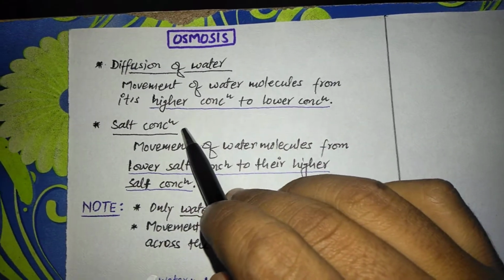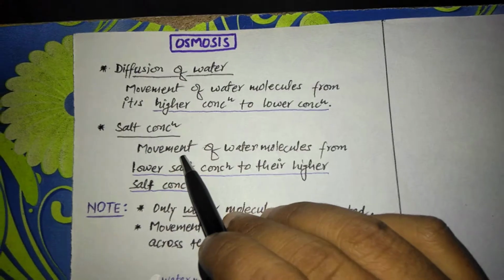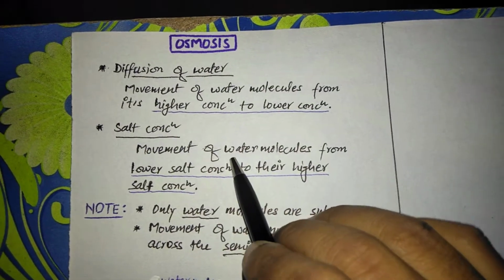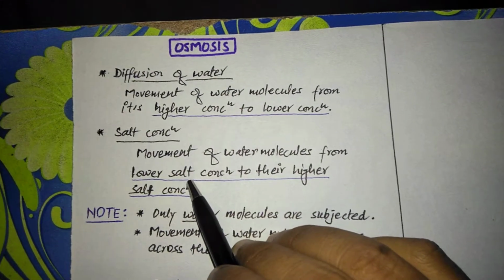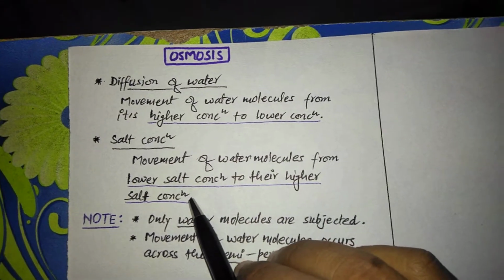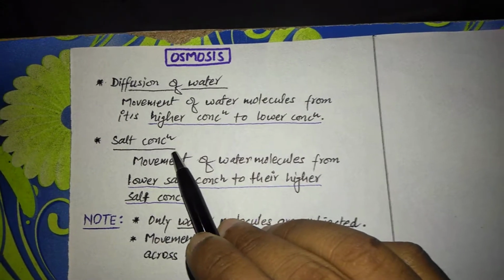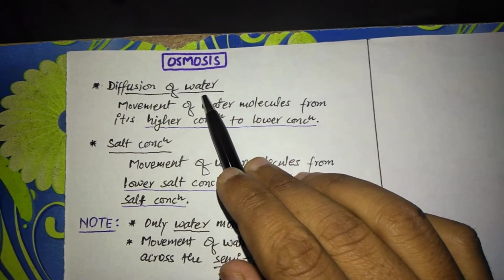Next, in terms of salt concentration, osmosis is the movement of water molecules from the lower salt concentration to the higher salt concentration. This is the definition of osmosis in terms of salt concentration and in terms of water concentration.